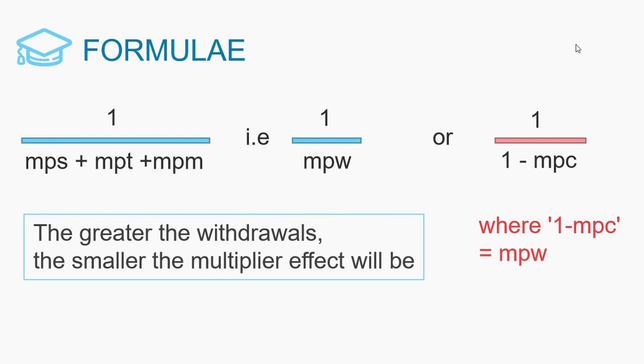Therefore, the size of the multiplier effect is dependent on the rate money leaks from the circular flow. The greater the withdrawals, the faster the leakage from the circular flow, and therefore the smaller the multiplier effect will be. This is because less money is being injected back into the economy to continue in the cycle, as consumption, for example.